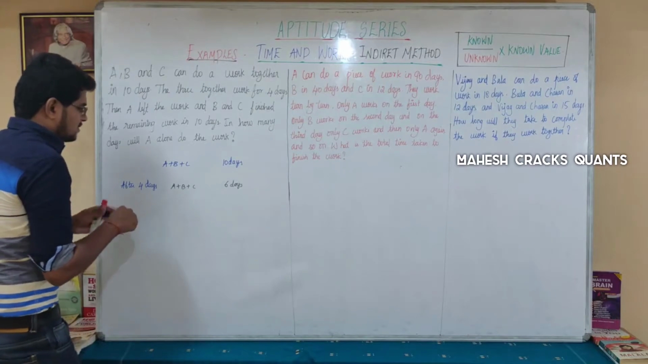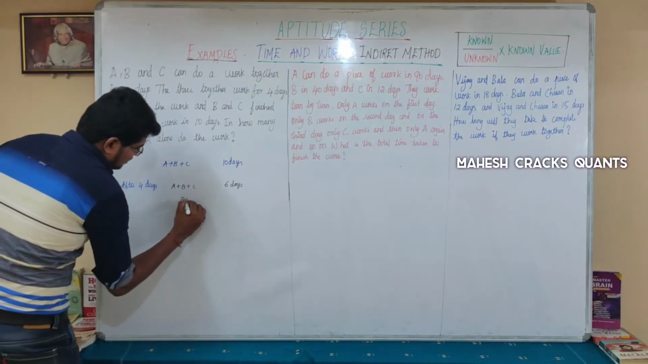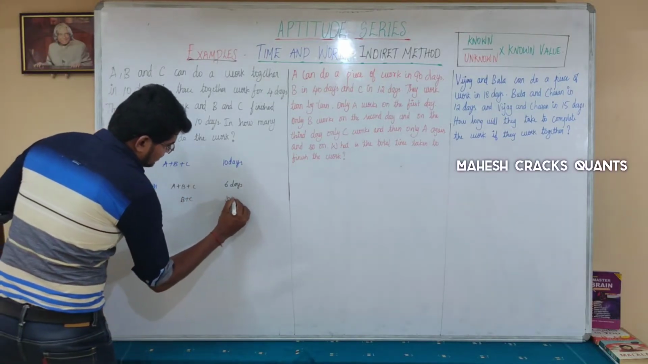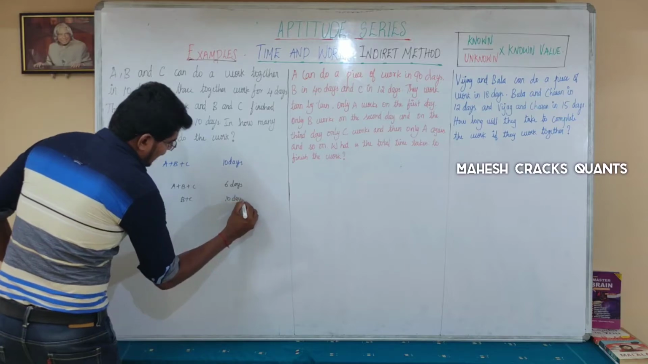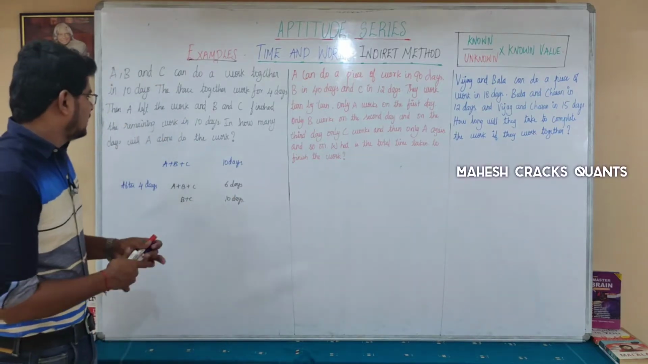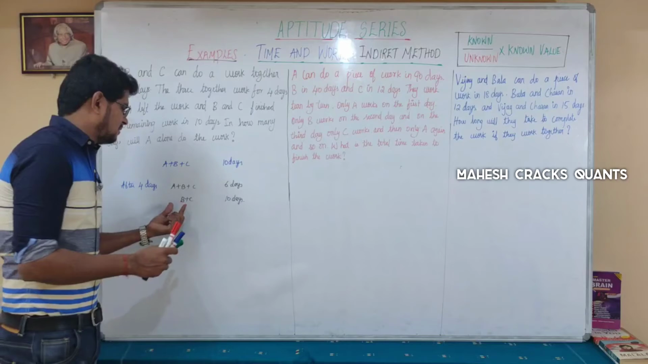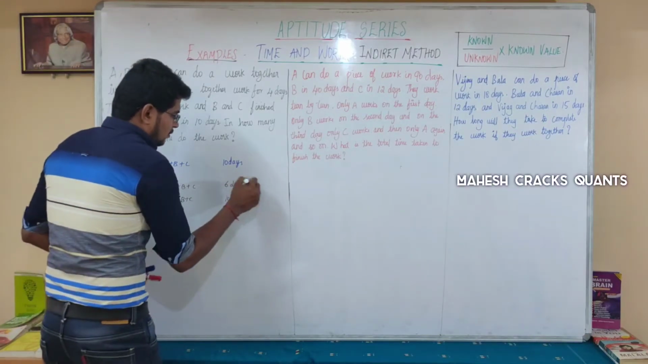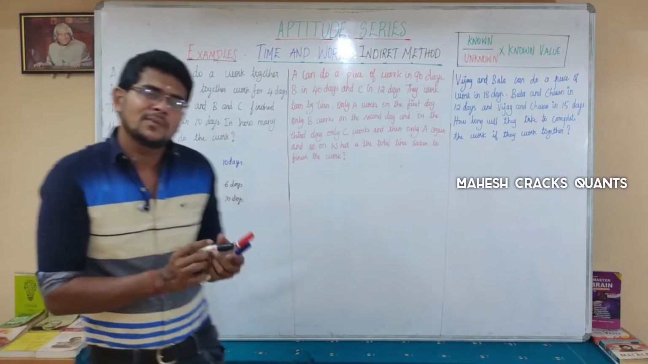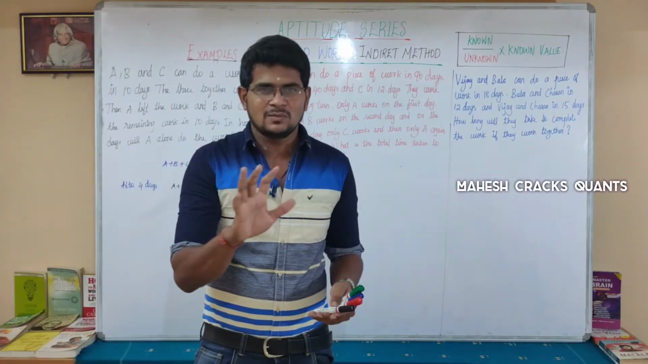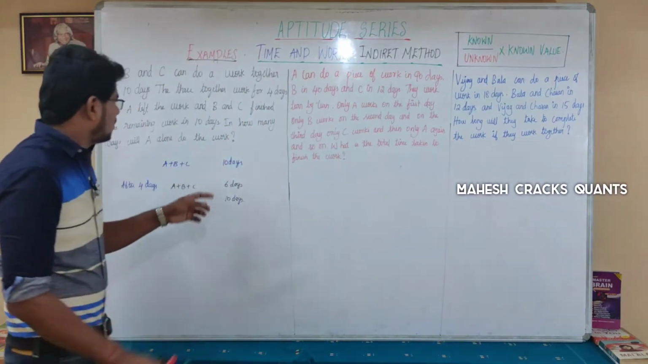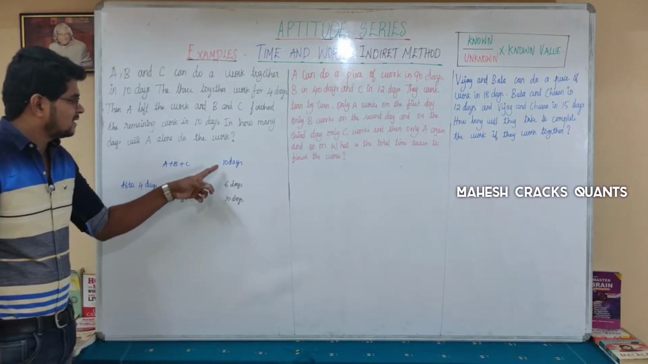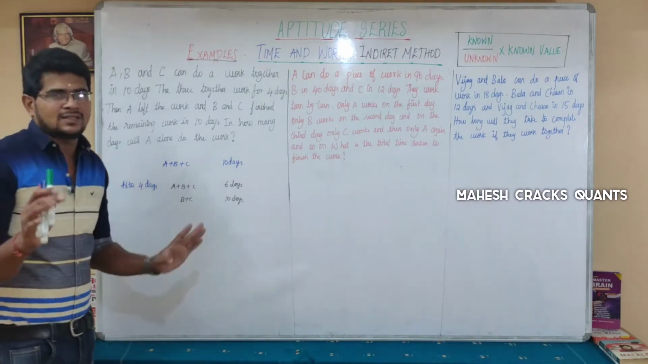Now this work is finished by B plus C in 10 days. So we have these values. We have A plus B plus C is 6 days and B plus C is 10 days. Now we have to find out the total part of the work. Total part of the work is nothing but the LCM of the numbers present here. The numbers present here are 10, 6, 10.